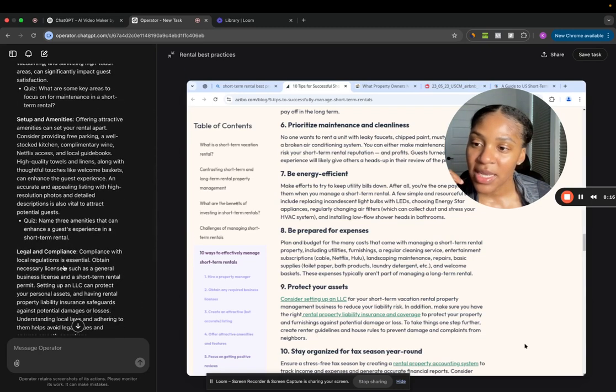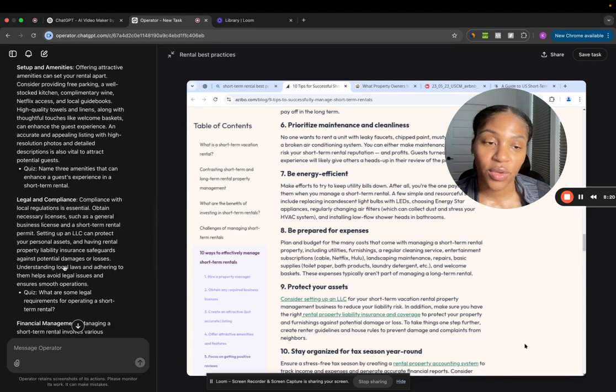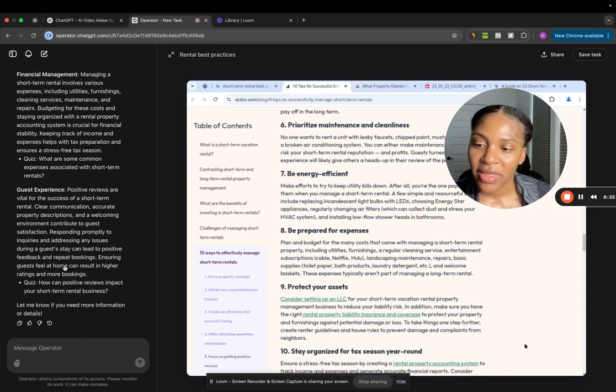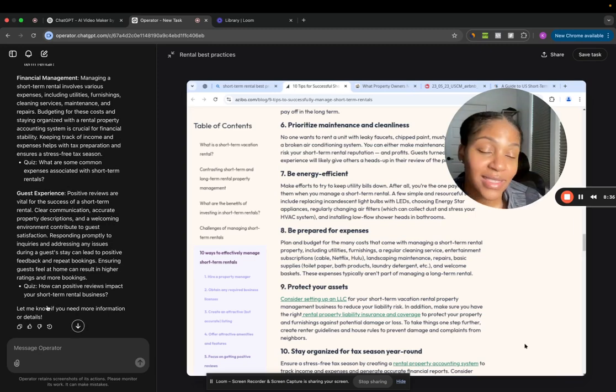Setup and amenities. Again, adding some obvious things here. You would need to add the detail and the color. But I think what we have is really good for base level. I don't know why that thumbs up is happening there. Ignore that. So now that we have this, let's make it into a video, because that's really the exciting part here.